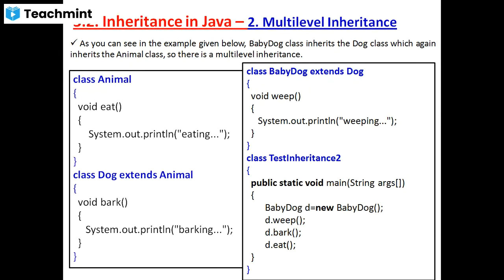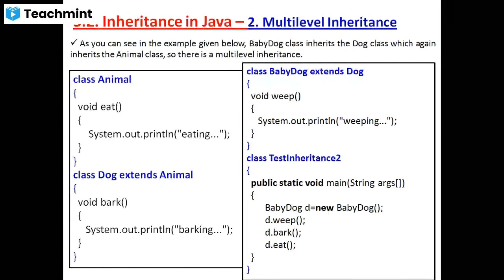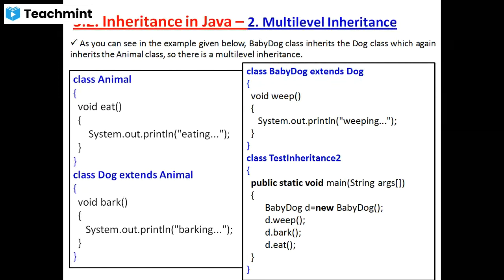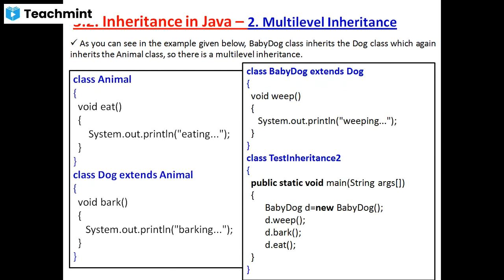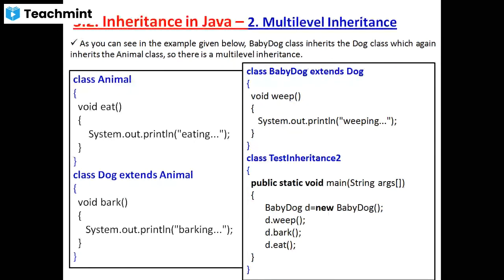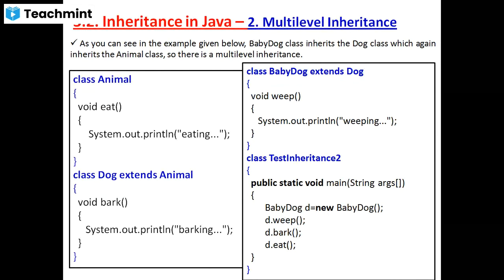How many classes are created here? Three classes. The first is the animal class, a super class, which contains one method named eat. The second class, the intermediate base class, is dog, which extends from the animal class.